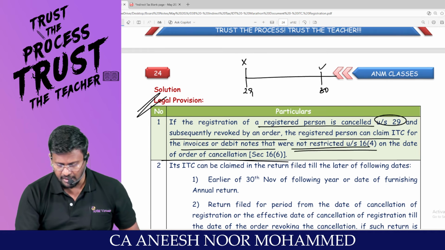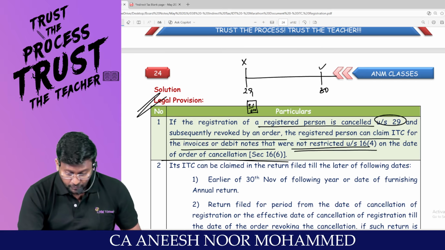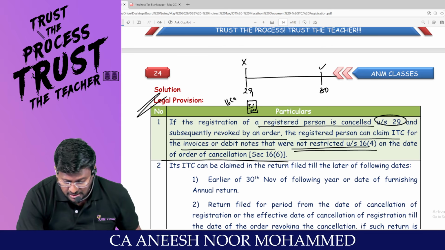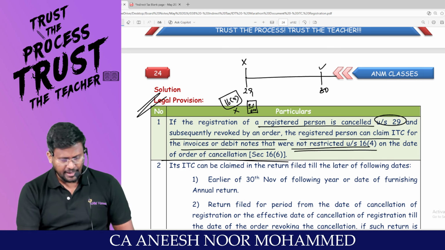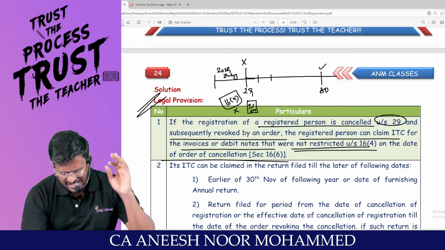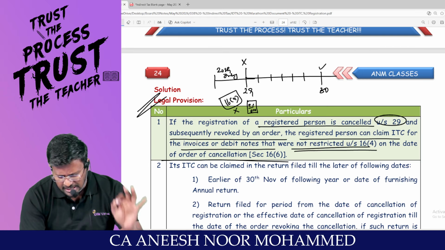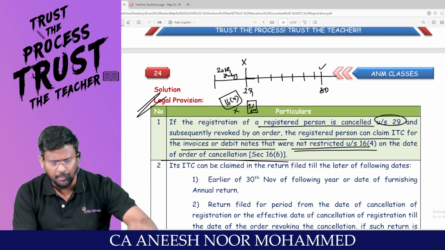That means, my dear lovable students, on the date of order of cancellation, there may be invoices or debit note for which actually the 16 subsection 4 time limit has not elapsed. Still that time limit is live. Right? Actually, 20th July invoices, I can take in, sir, August, September, October, November, December, January, February, March, April, May, June, July, August, September, October, November.